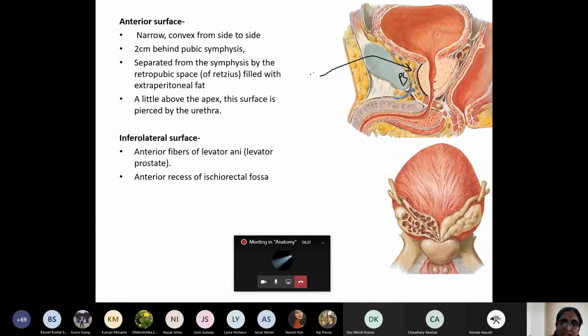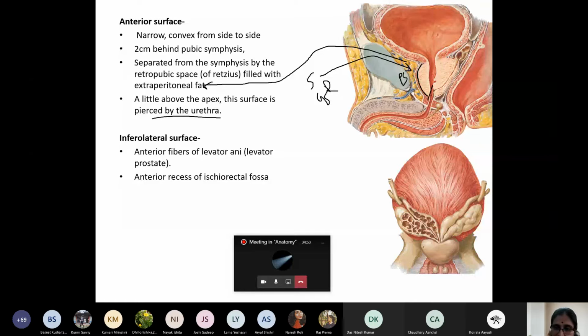This space is known as the space of Retzius. In the space of Retzius, there is the presence of this yellow color. It is filled with extraperitoneal fat. Slightly above the apex, the anterior surface is pierced by the urethra.